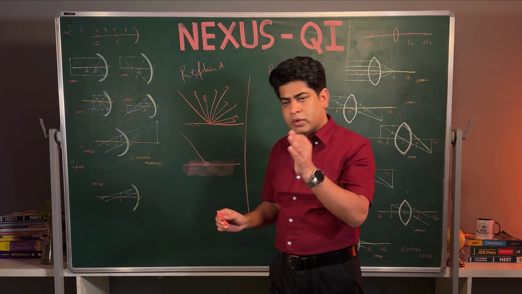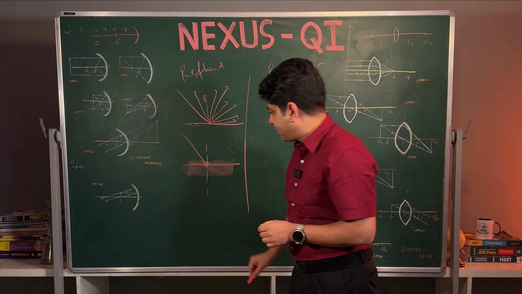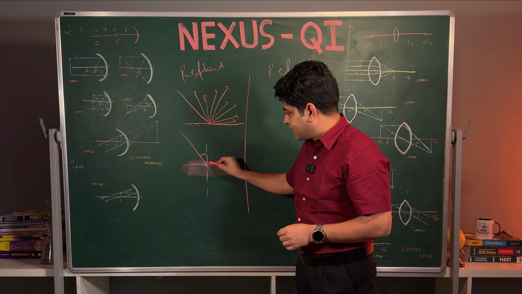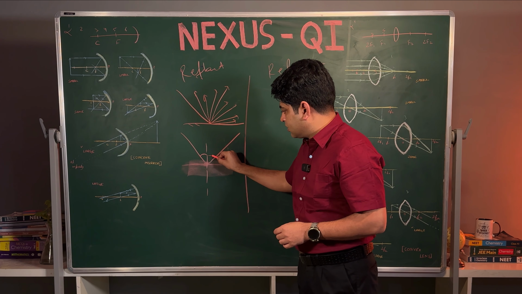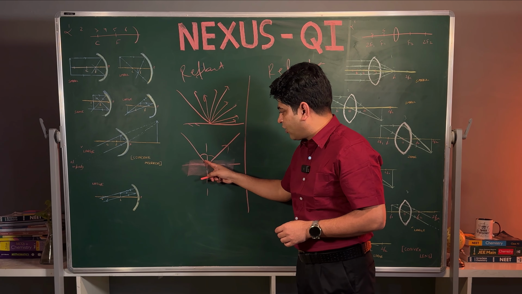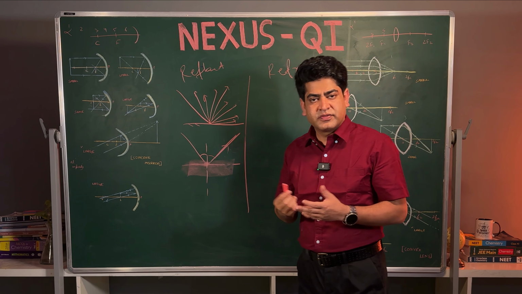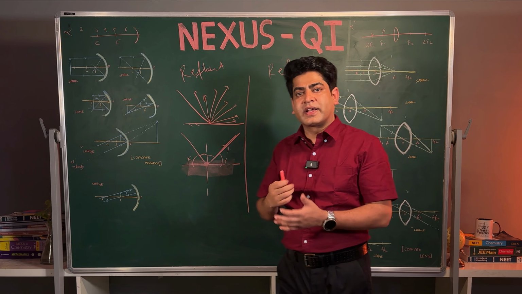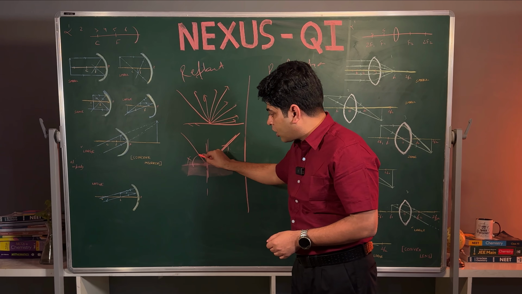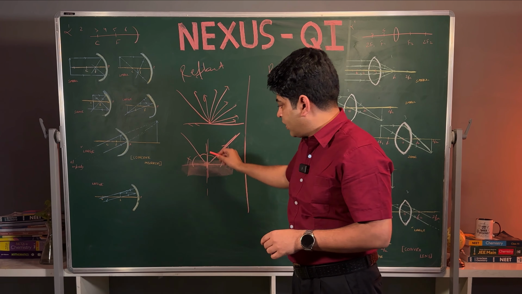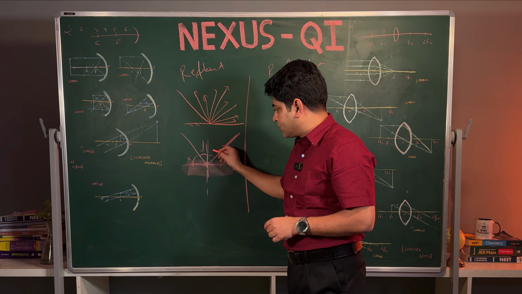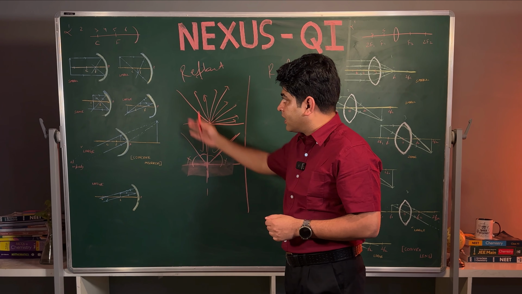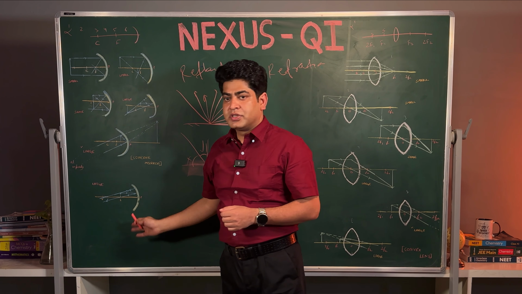So we just have to draw a normal line, and we have to measure the angle. If the angle is 30 degrees or x degrees, in the same way we have to draw another angle. This is the ray of incidence, this is the ray of reflection. This is very simple. We should not take this angle. Few people make the mistake of taking this angle. Only the angle between the normal and the incident ray we have to take, so you will not make this mistake. Only this angle we have to take, and this angle should be equal to this angle. This is a simple phenomenon of light. But how can we use this phenomenon for all these different 6 positions of the mirror?